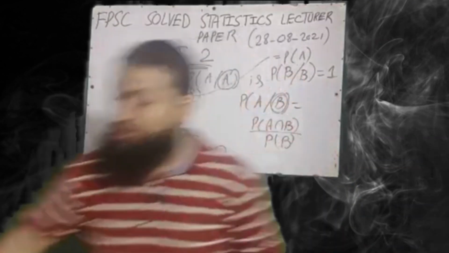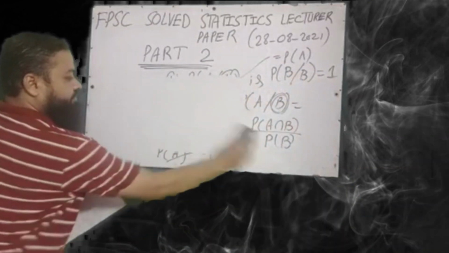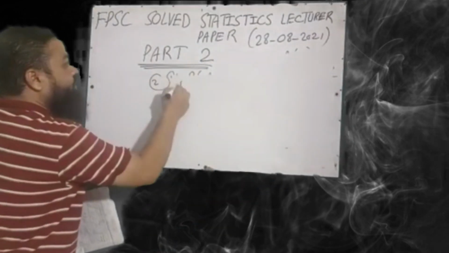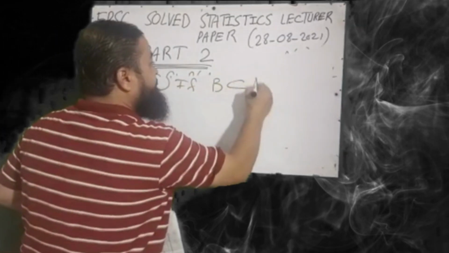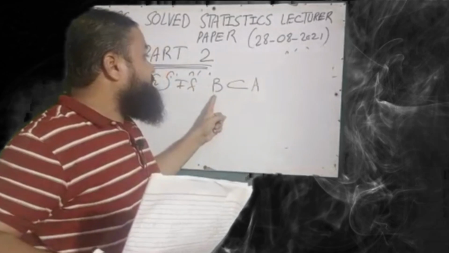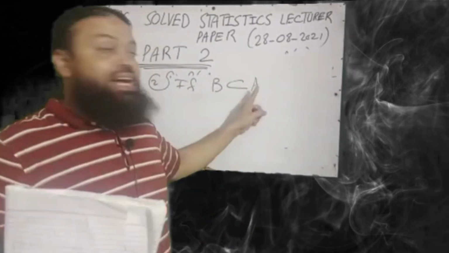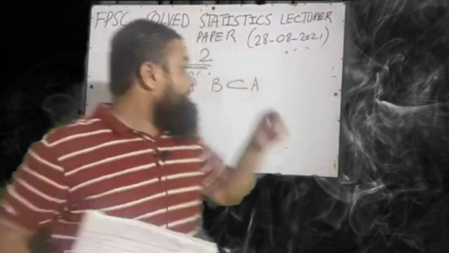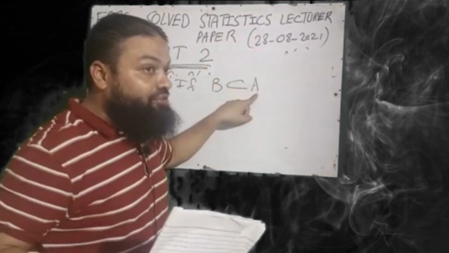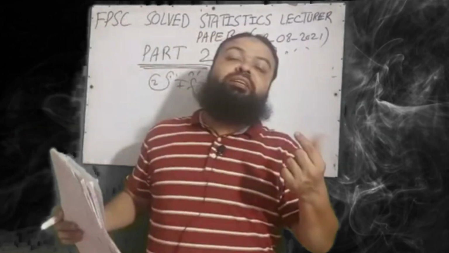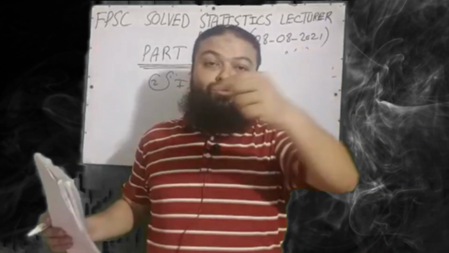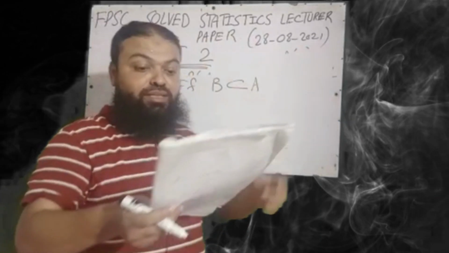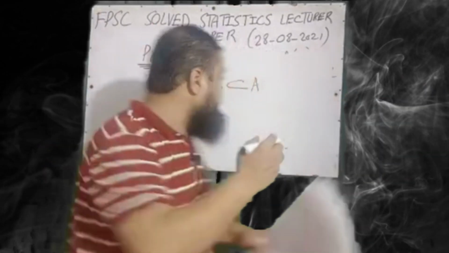Now question number 2. If B is the subset of A, it means that all the elements of B are in the A set, and A is not the subset of B. All the elements of A are not the elements of B, but all the elements of B are the elements of A. For example, if B has the values 1, 2, 3, and A contains 1, 2, 3, 4, 5, it means B is the subset of A. That is the given condition. That information is given.